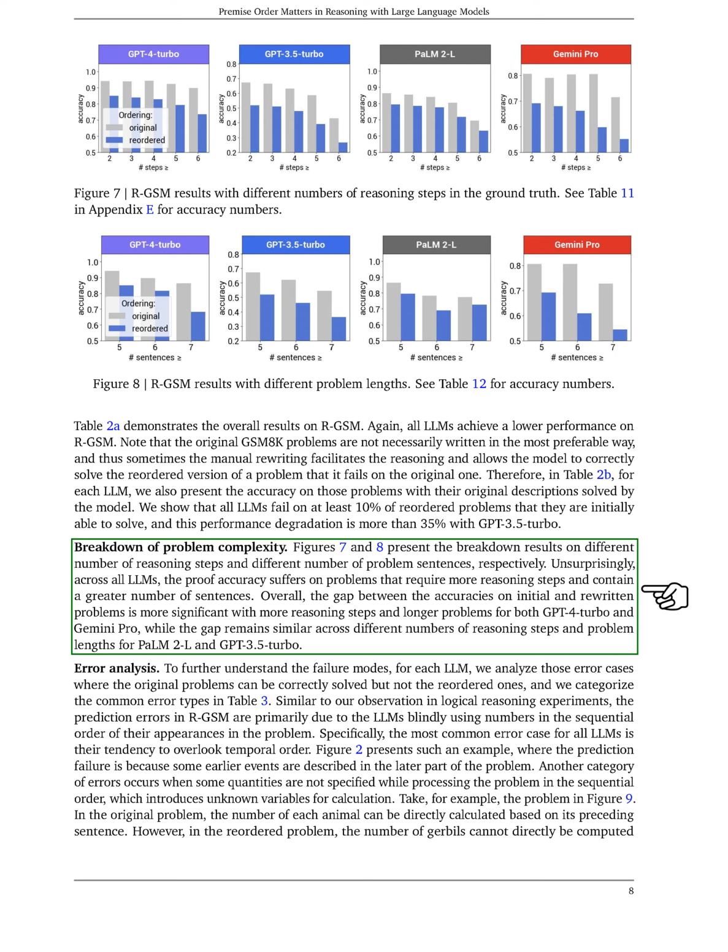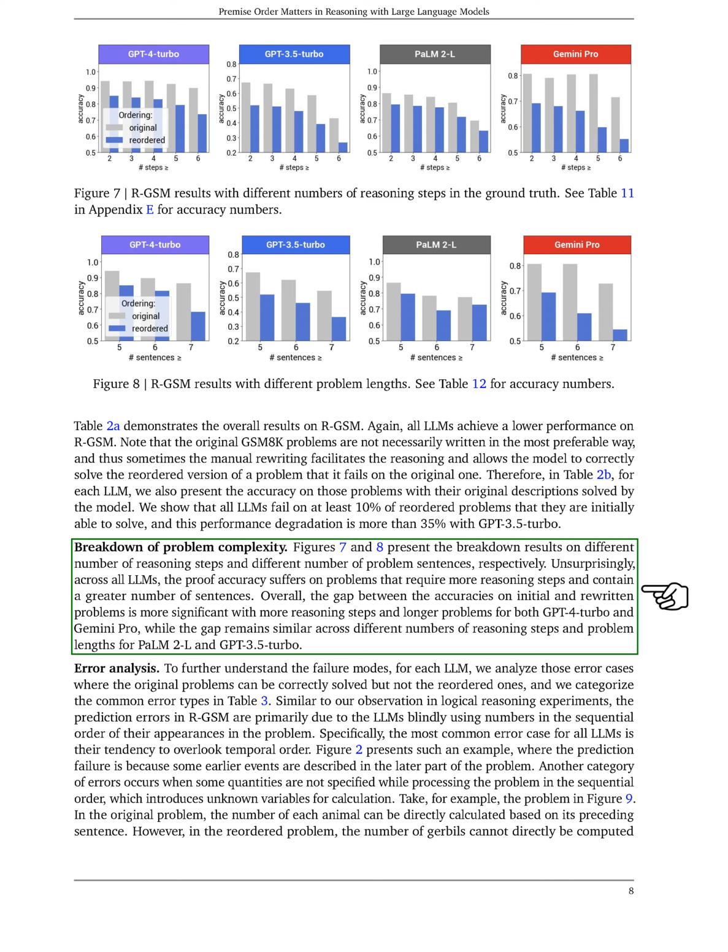We further break down the problem complexity by examining the results based on the number of reasoning steps required and the number of sentences in the problem. As expected, we find that accuracy suffers for problems that demand more reasoning steps and contain more sentences. Notably, the discrepancy between accuracies on initial and rewritten problems becomes more pronounced with an increase in reasoning steps and problem length for both GPT-4 Turbo and Gemini Pro. However, this gap remains consistent across different numbers of reasoning steps and problem lengths for PaLM 2L and GPT 3.5 Turbo.